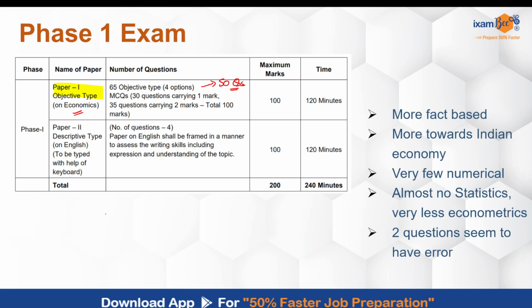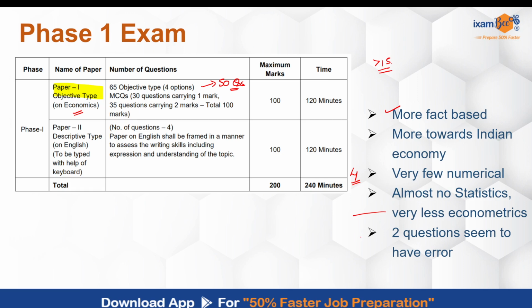The questions were more fact based and data based, which is very uncommon for RBI. There were a lot of questions related to the Indian economy, macroeconomics also was there, and microeconomics to some extent. Numericals were very few. We have got news of only 4 numericals out of 65 questions, whereas we would easily expect more than 15. There was almost no statistics asked, and 1 or 2 easy, straightforward conceptual questions from econometrics.